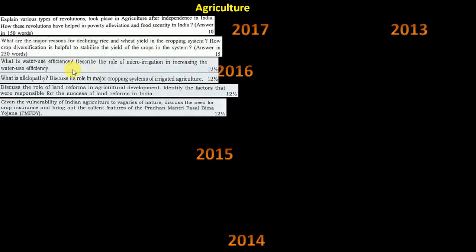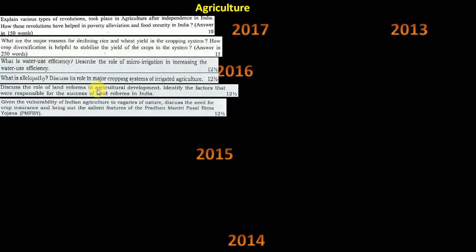2016. It's all, I think, water related: water use efficiency, micro irrigation, one question came, and this allelopathy. If you don't know, or did not hear the term, you have to leave it, no other go. It's something like a plant exhibiting a chemical thing. They will be emitting some chemical which is helpful for the growth of some other plant, something like that. It's something related to chemistry and biology. Allelopathy, try to find out. So that is one question which came.